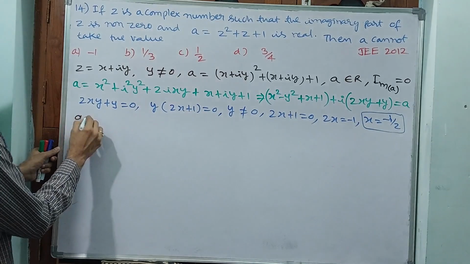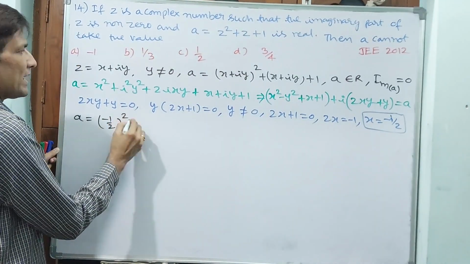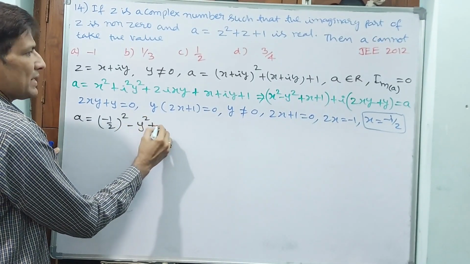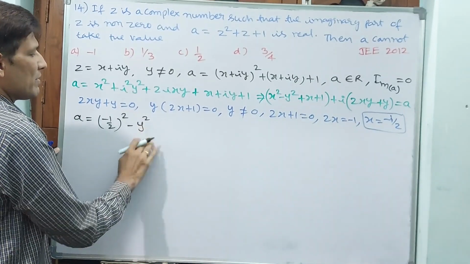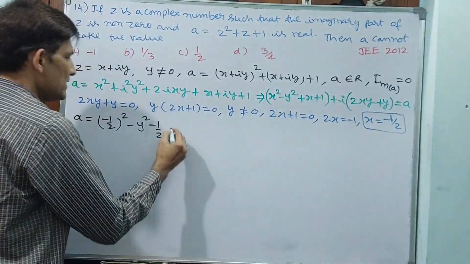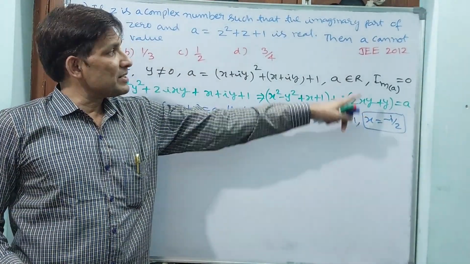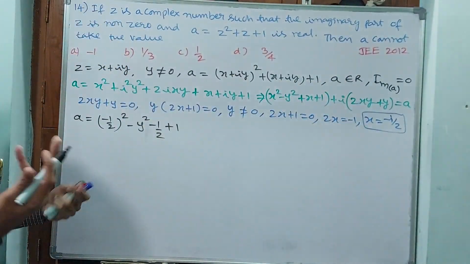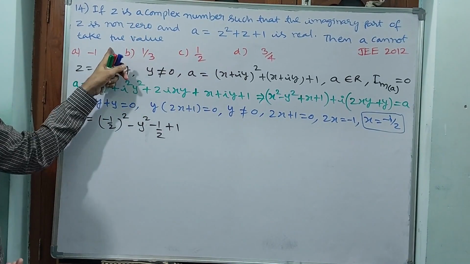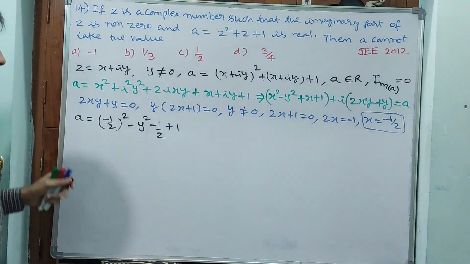Now A is equal to x square, that is (minus 1 by 2) square, minus y square, minus 1 by 2, because it is plus x but the x value is negative, plus 1. And the imaginary part I am not writing, because it is 0. A value is this one. They are asking that A cannot take certain values. We will see what that concept is.